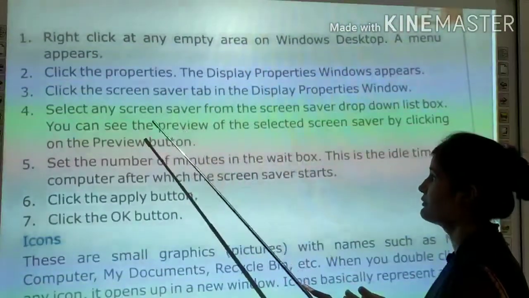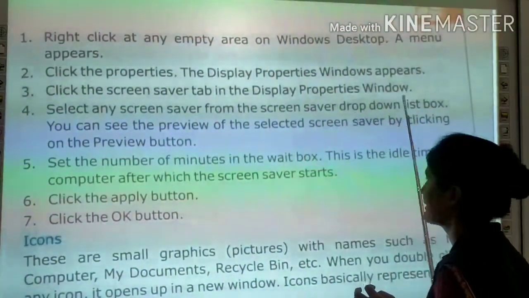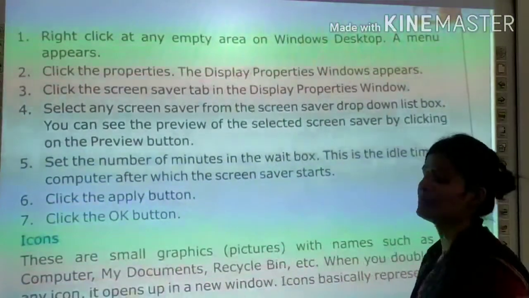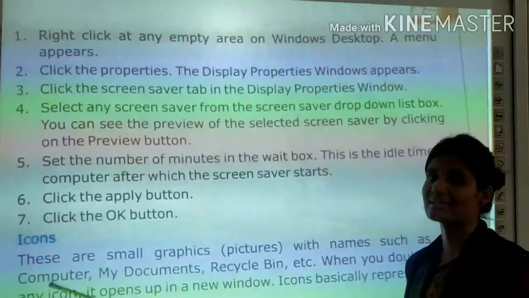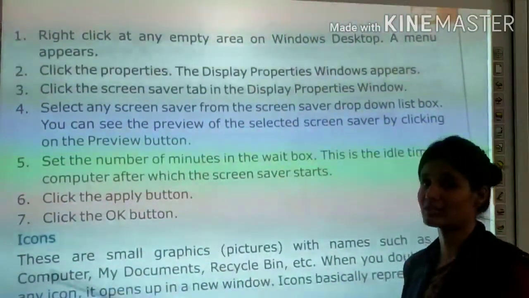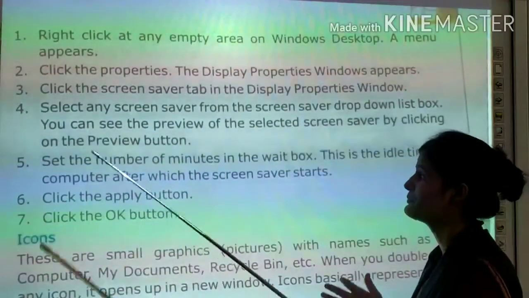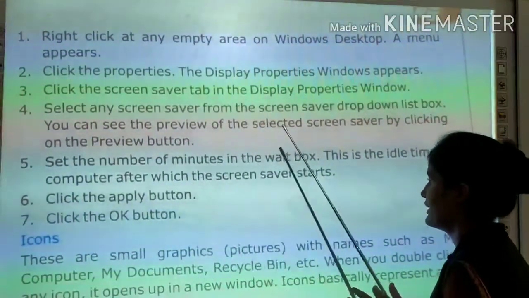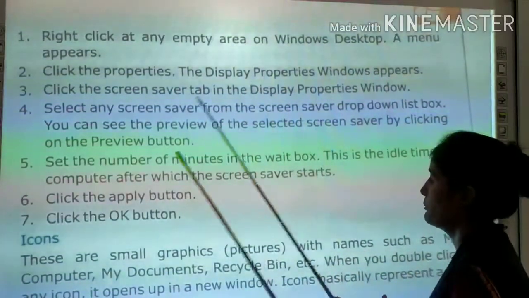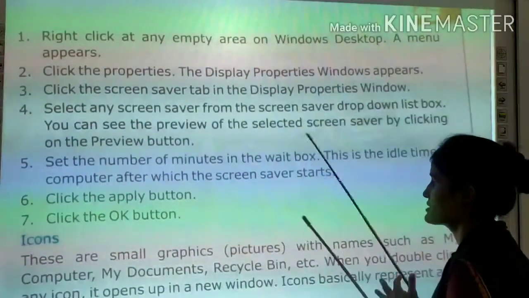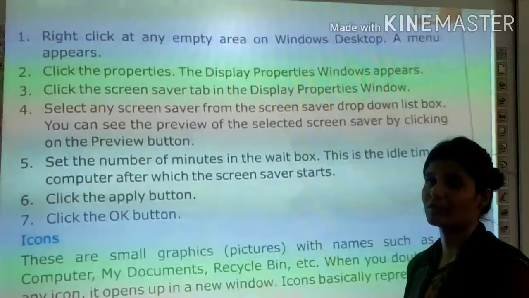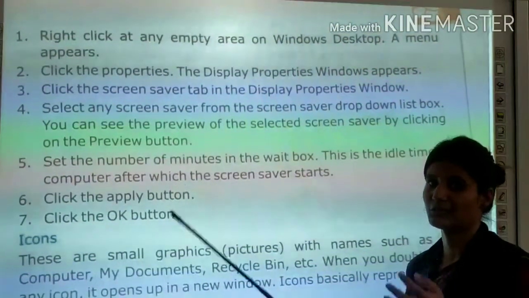You can see the preview of the selected screen saver by clicking on the preview button. Preview button पे click करने से आप देख सकते हैं कि आपका display आपके desktop पे बाद में कैसा दिखेगा. Set the number of minutes in the wait box. This is the idle time of computer after which the screen saver starts. Number of minutes in the wait box.